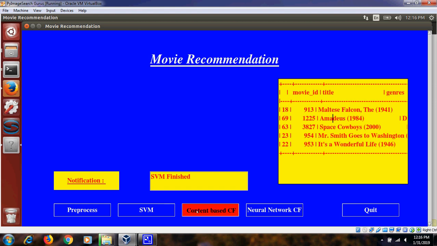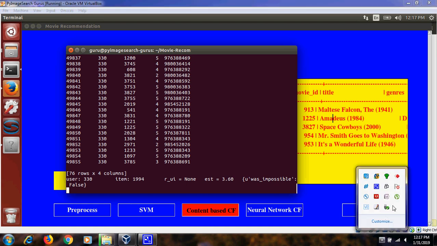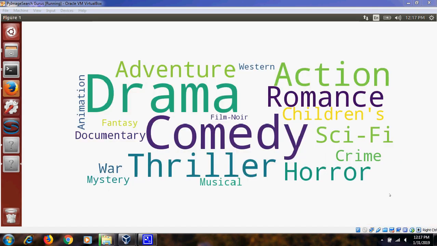Now content-based collaborative filtering. This approach will execute. This is the word cloud result from the recommendation system.